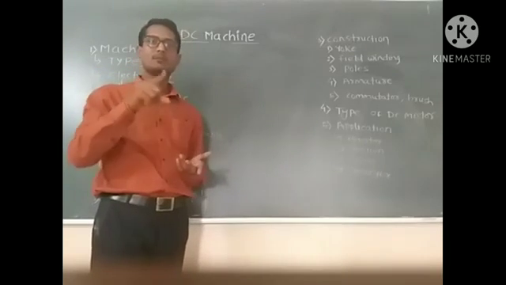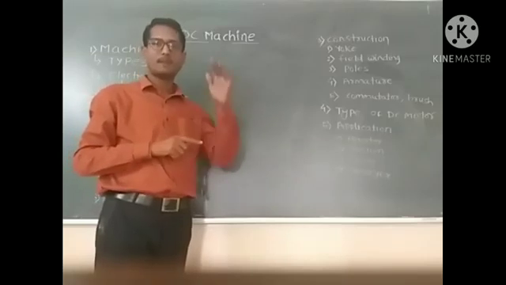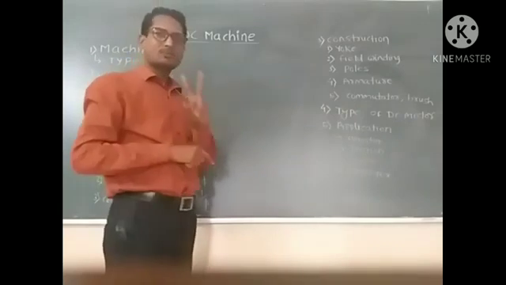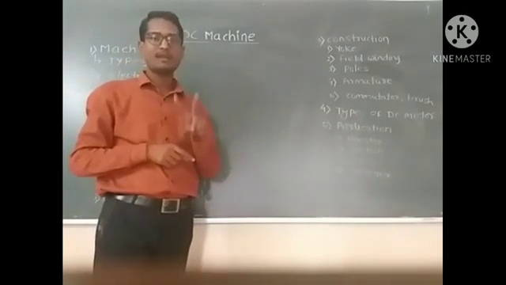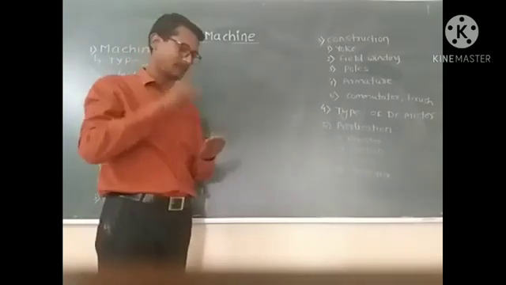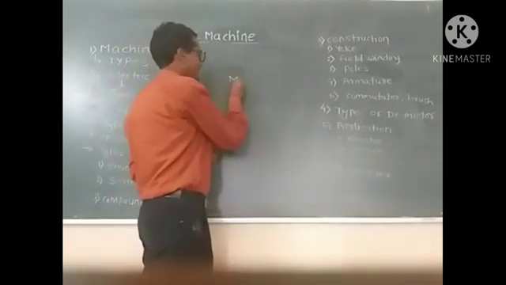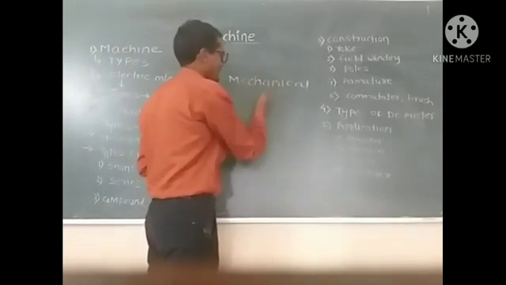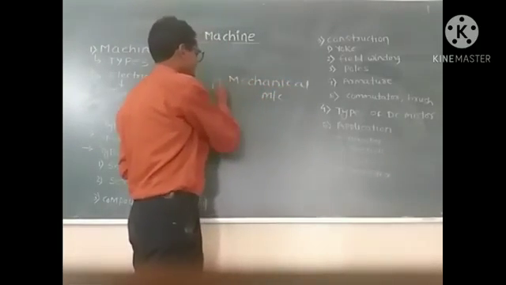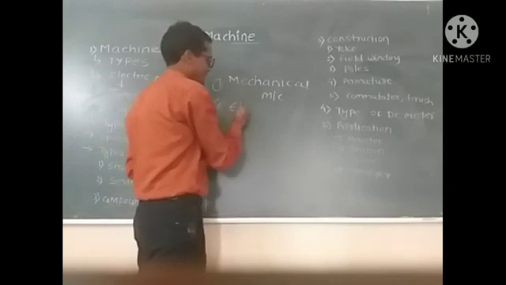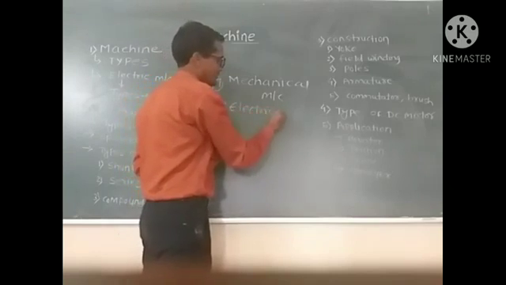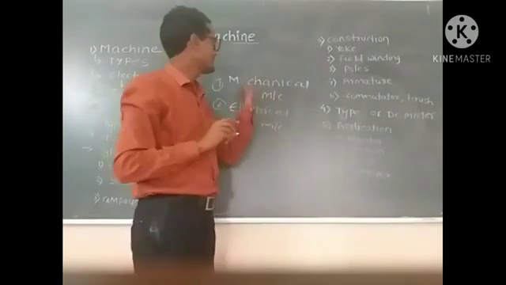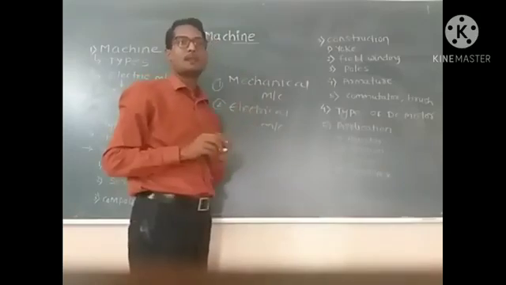What is a machine? A machine is a device which reduces the human efforts. There are two types of machines. First is a mechanical machine and second is an electrical machine.